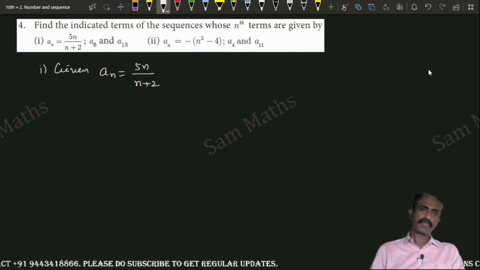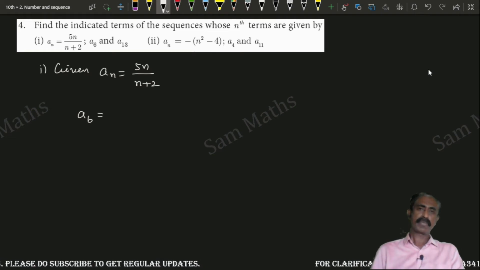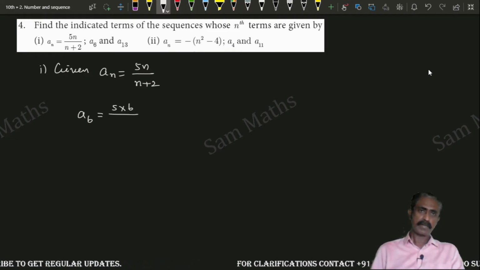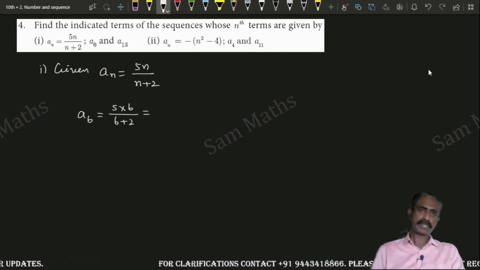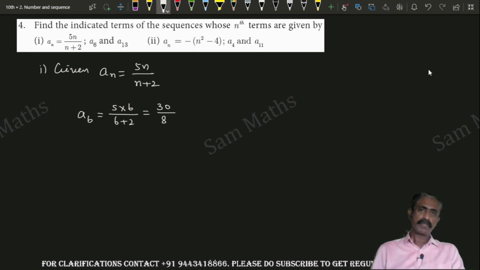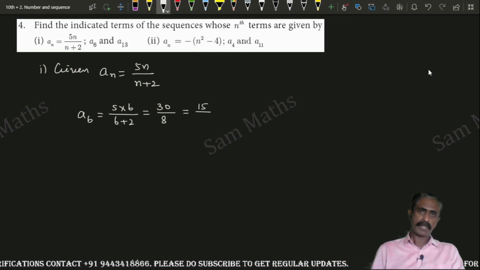We need a6. 5 into 6 divided by 6 plus 2, that is equal to 5 sixes are 30 divided by 6 plus 2, 8. We can cancel by 2, it's equal to 15 divided by 4.